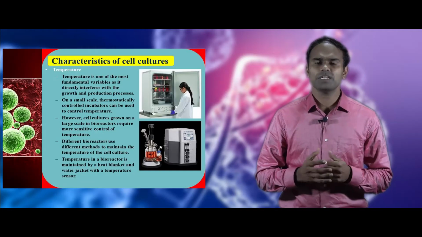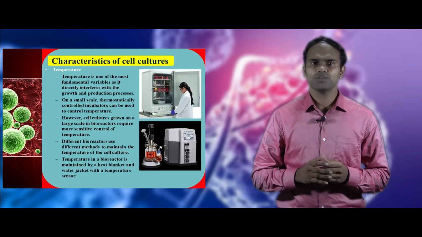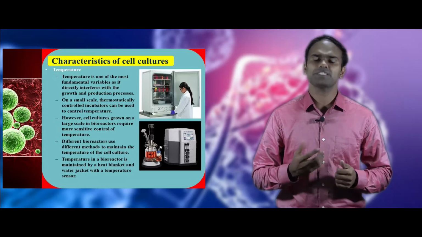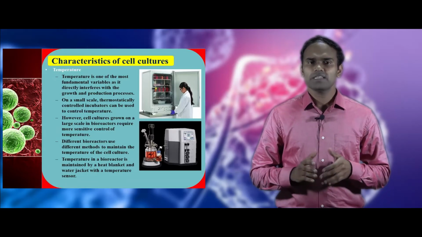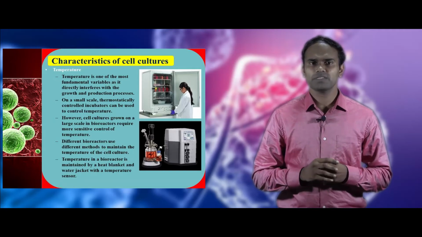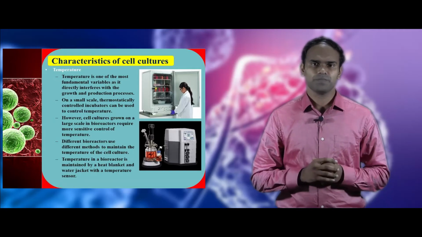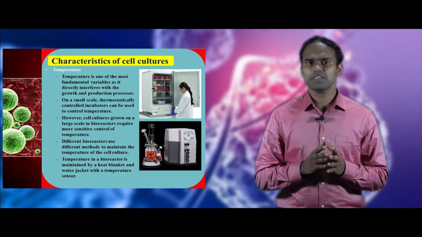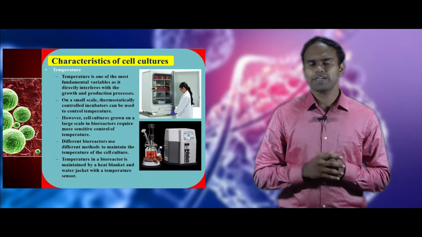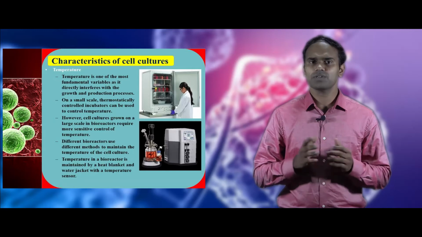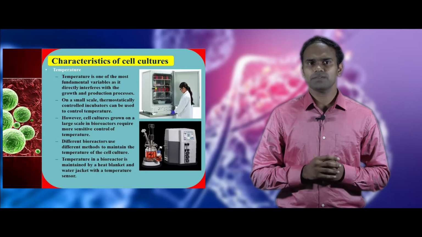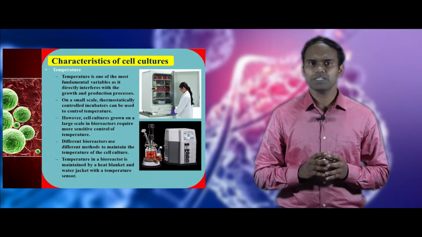Now we see about the temperature. Temperature is one of the most fundamental variables as it directly interferes with the cell growth and production processes. On a small scale, thermostatically controlled incubators can be used to control the temperature. However, cells grown in a bioreactor need specific temperature control. Different bioreactors use different methods to control the temperature. In bioreactors, temperature can be maintained by a heat blanket and water jacket with a temperature sensor.